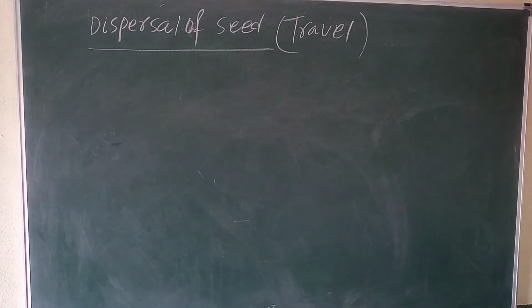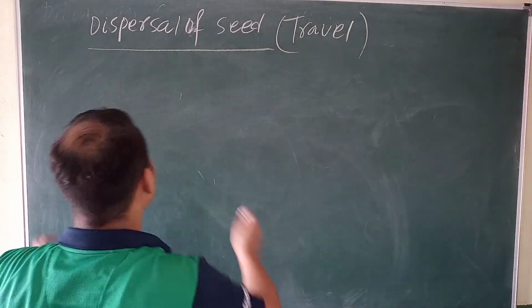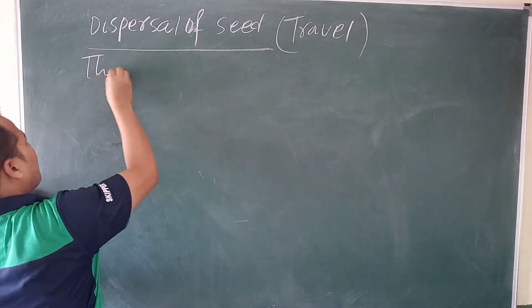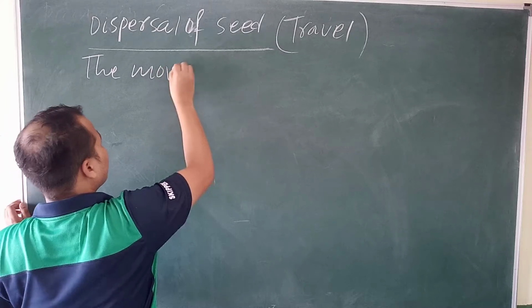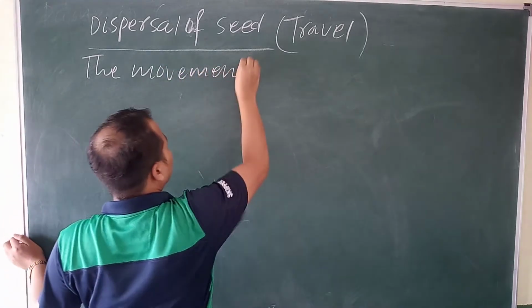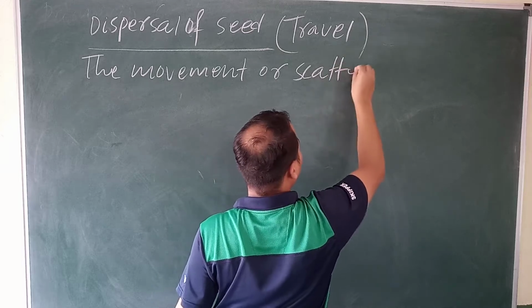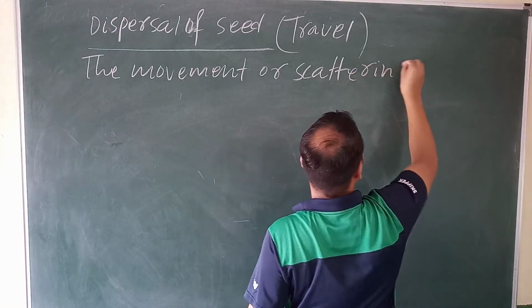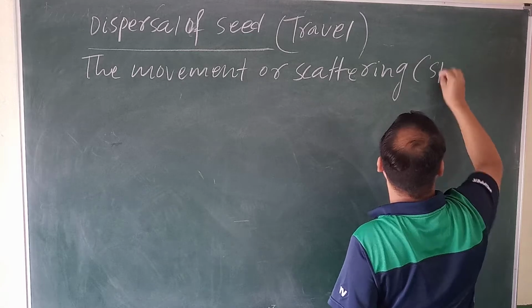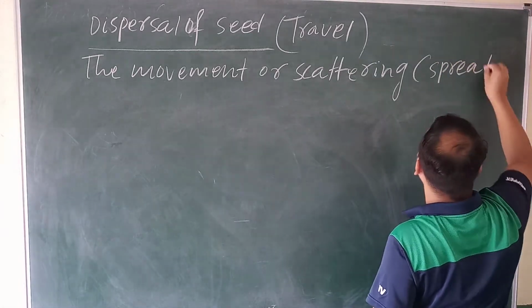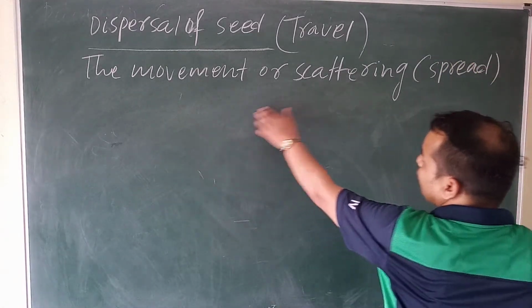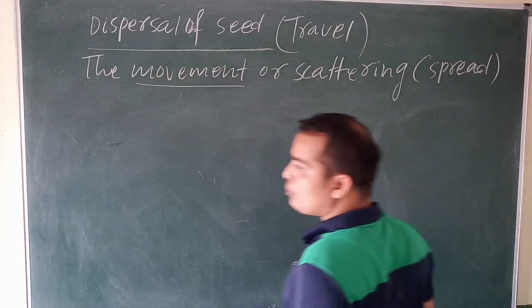Okay, so write down: the movement or scattering. Scattering means spread. The movement means move, travel.